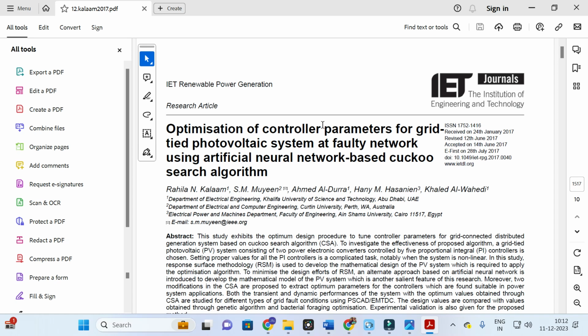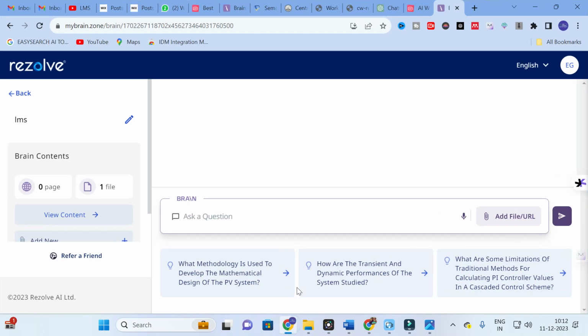Optimization of control parameters for a grid tied photovoltaic system at faulty network using neural network based cuckoo search algorithm. So this is the paper I have uploaded. So here you can see the questions related to the particular paper we have uploaded are generated.